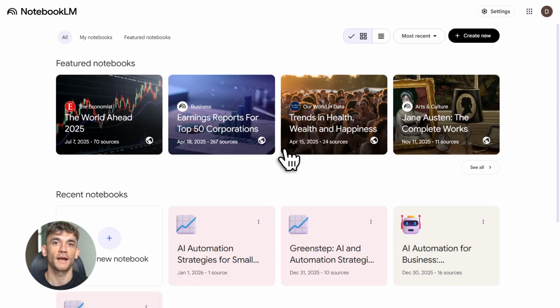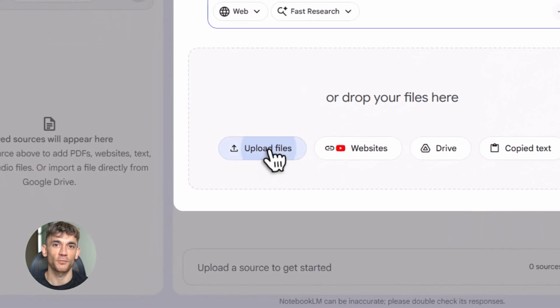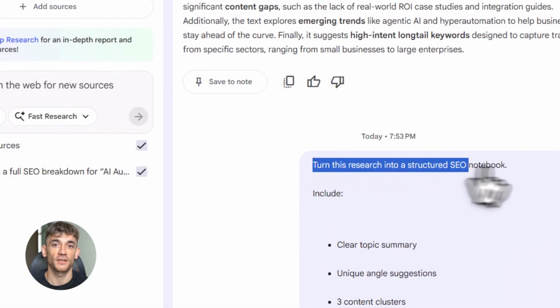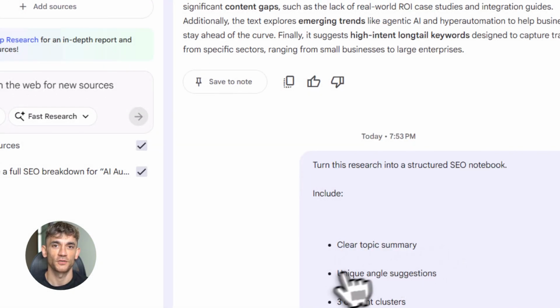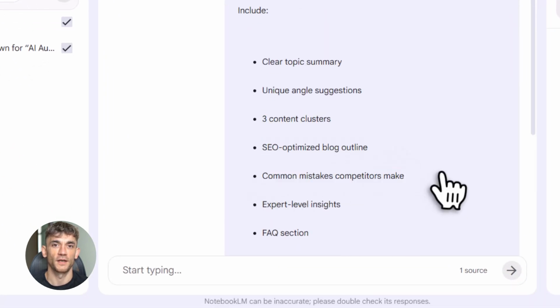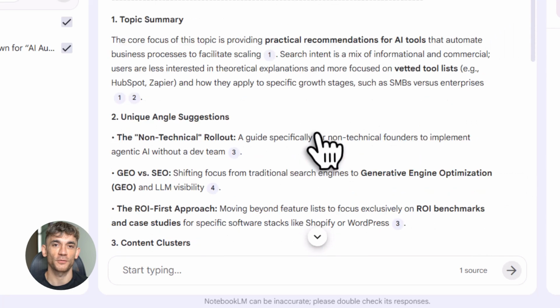Now copy that entire output from Perplexity, go to NotebookLM and create a new notebook. Upload the Perplexity output as a source, then use this prompt. Turn this into a structured SEO research notebook. Include a topic summary, angle suggestions, 3 content clusters and SEO outline, common mistakes, expert insights, FAQ list, statistics, and 1 golden nugget insight no one else talks about.